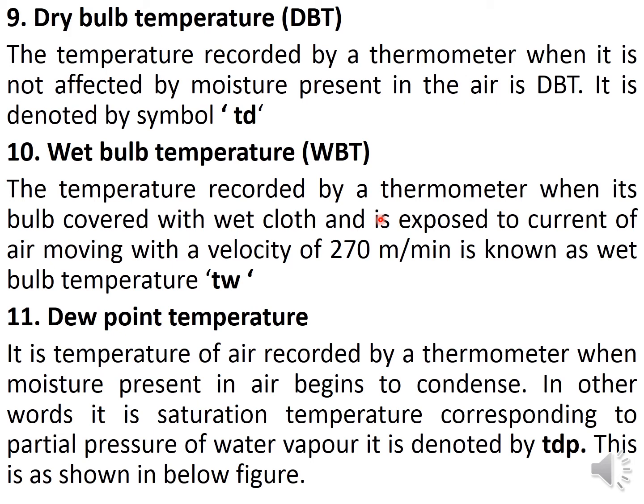Now you cover the bulb with wet cloth or wet cotton, and that is exposed to moving air with a velocity of 270 meters per minute. This is known as wet bulb temperature. So measuring the temperature with the mercury bulb covered with a wet cloth is called wet bulb temperature.